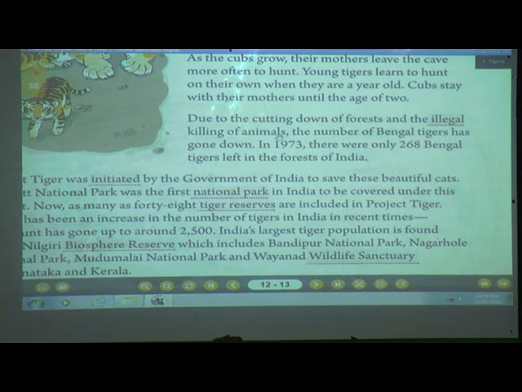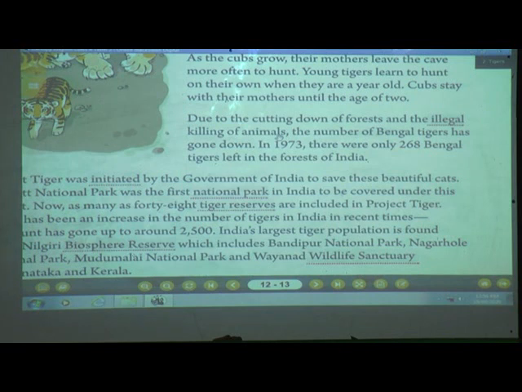What this sentence says is that many human beings cut down the forest. We all have learnt in science why they cut the forest. So, due to the cutting down of forest and also illegal killing of animals. Illegal means what? It is not allowed by the law to kill the animals, but there are some human beings who have the hobby to hunt the animals. So it is against the law to kill the animals. Still many human beings kill the animals, so it is told that it is illegal.